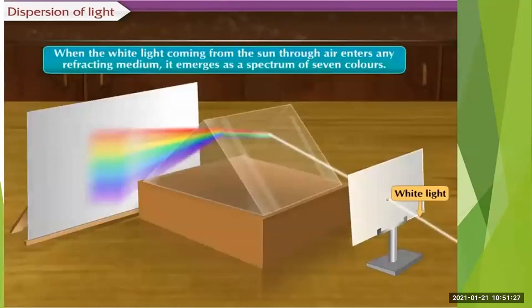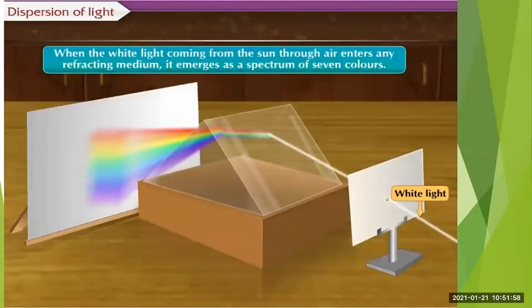When the white light coming from the sun through the air enters any refracting medium, it emerges as a spectrum of 7 colors. Here also you can see that the white light which is coming from the sun through the air is passed through a refracting medium, and the screen is placed in front of that medium, you will see the spectrum of 7 colors.